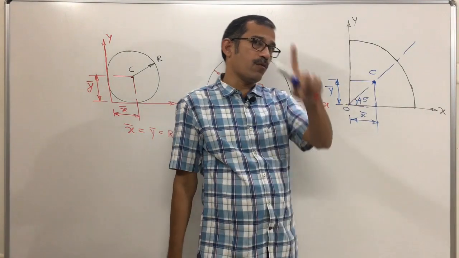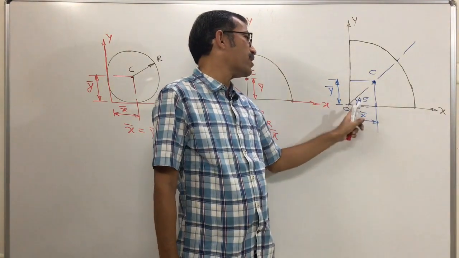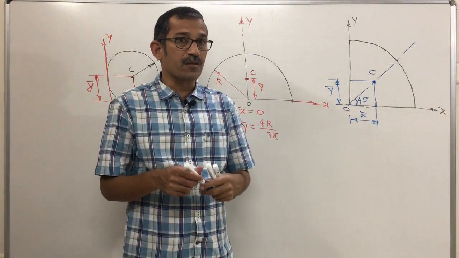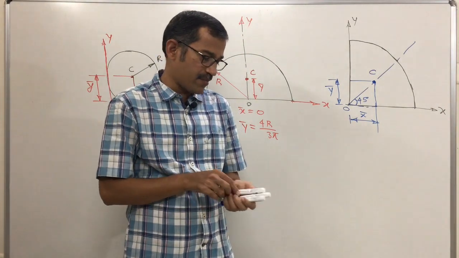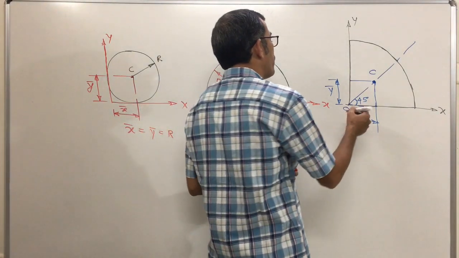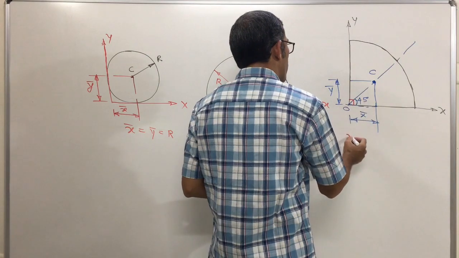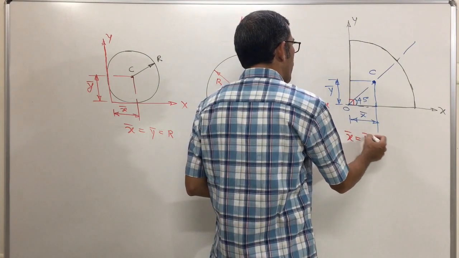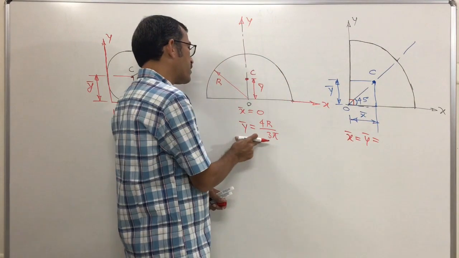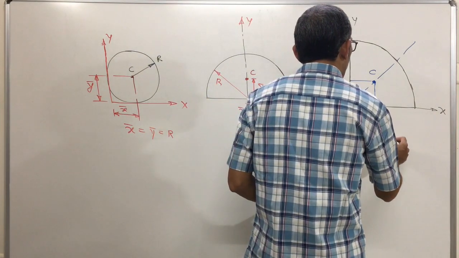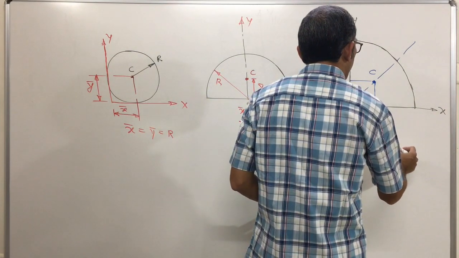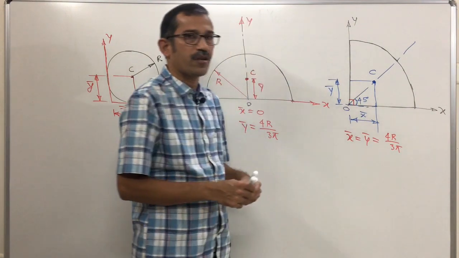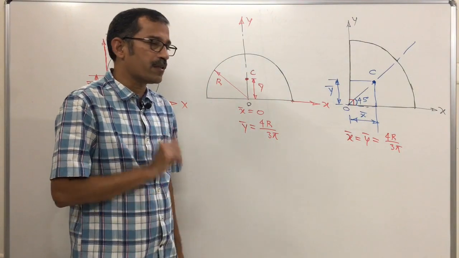Tan of 45 is 1. So y bar upon x bar is tan 45, which means x bar and y bar are the same, from these two sides which are mutually perpendicular. The distance is the same as that for semicircular lamina, that is 4r upon 3 pi. Clear?